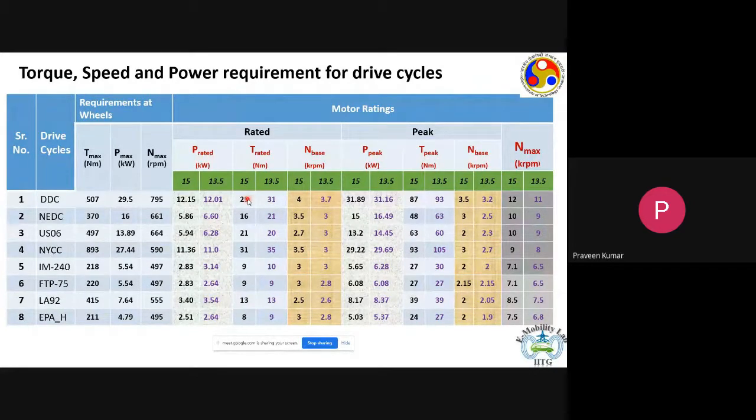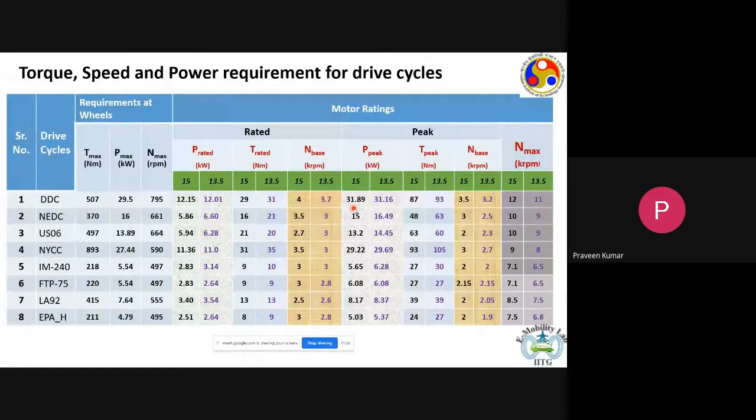So from the peak demand, we come to the rated demand for the machine. So we have the rated torque demand for a gear ratio of 1:15 and a gear ratio of 1:13.5, and for each of the 8 drive cycles, the values are given. The same would happen for the power as well. The peak power that the motor needs to produce is around 32 kilowatt, but we don't need a motor with a rated power of 32 kilowatt.